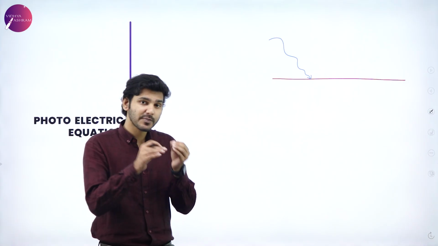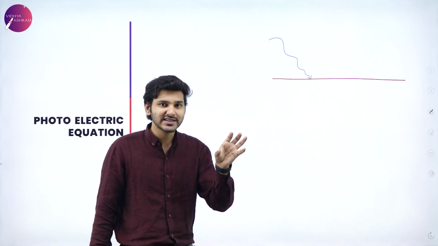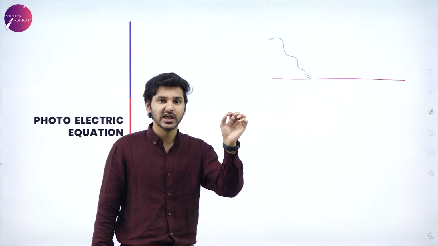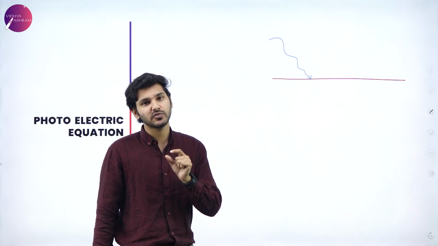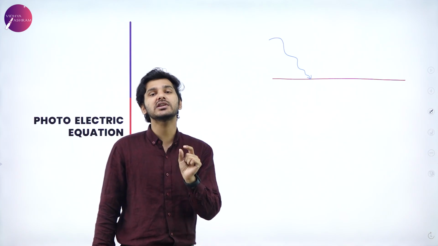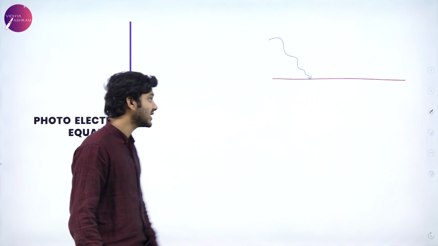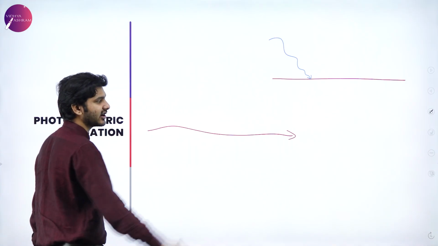So again, what Planck imagined was that light, or a beam of light, is not one continuous ray, rather it is very small packets of energy which are propagating as very small discrete units of energy. Let's say this is a ray of light.